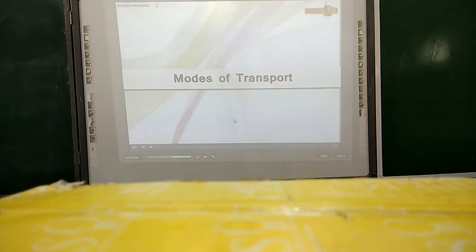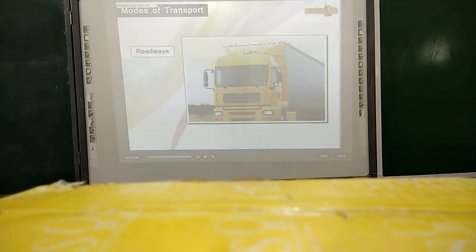Come children, let us explore different modes of transport. Everywhere we look around, we see different vehicles. We can travel and carry goods from one place to another. This process is known as transportation. The major modes of transport are roadways, railways, waterways, and airways.